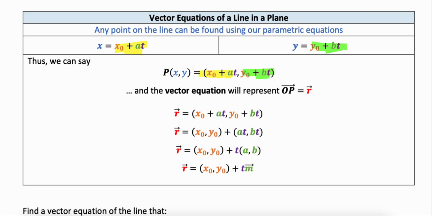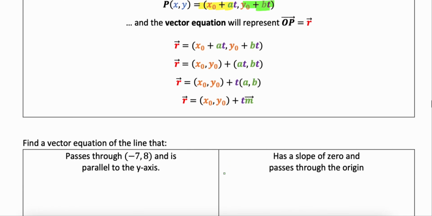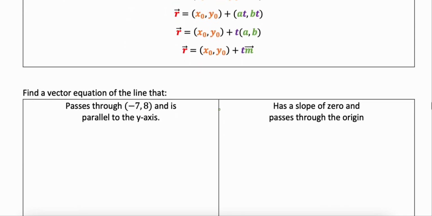And then I can take my scalar multiple t and bring that out of my a, b. And then that a, b was our direction vector. So I can take what I knew about parametric equations and now sort of translate that back into what we call a vector equation of a line. Okay. So let's work with this vector equation of a line now.